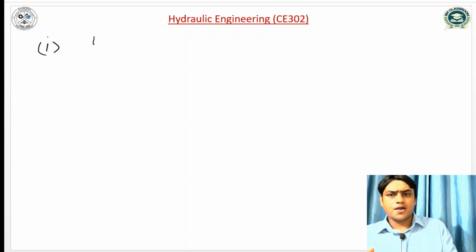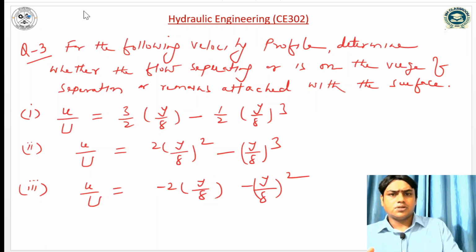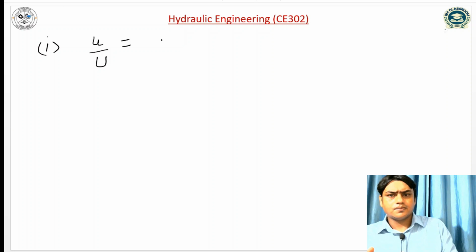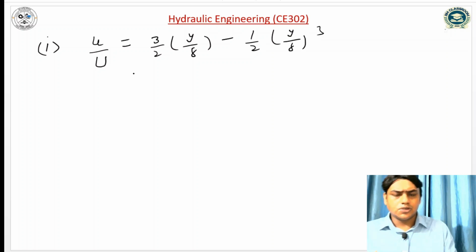the velocity profile u by capital U is equal to 3 by 2 y by delta minus 1 by 2 y by delta whole cube. So for the flow is separating, not separating, or is on the verge of separation, we have to compute the value of du by dy.